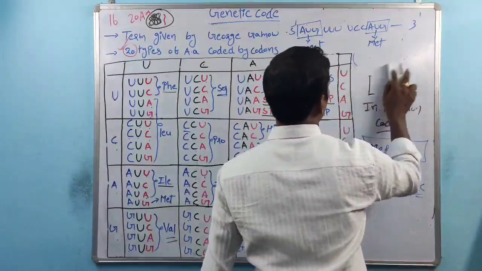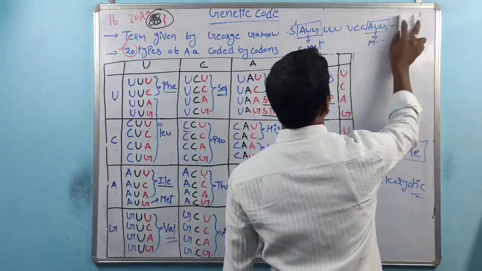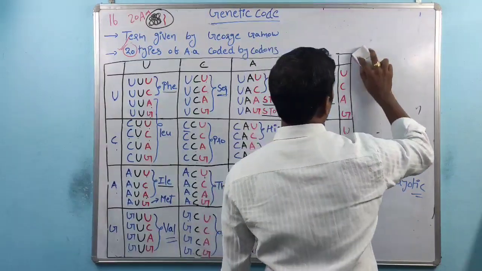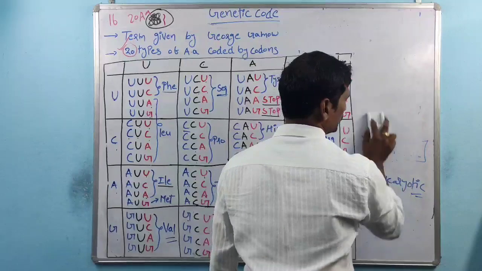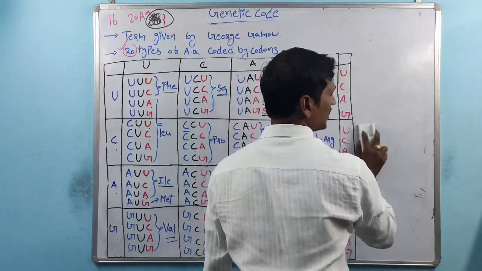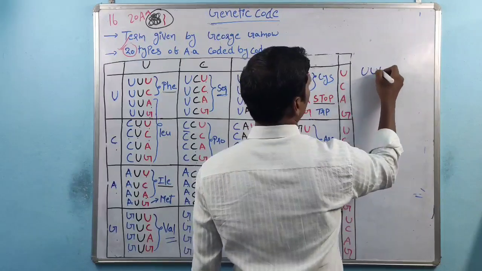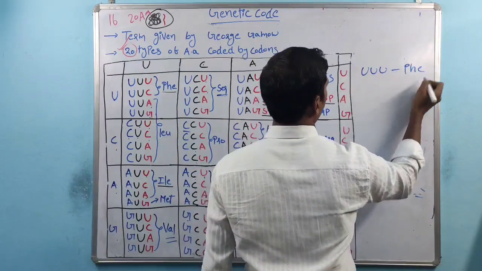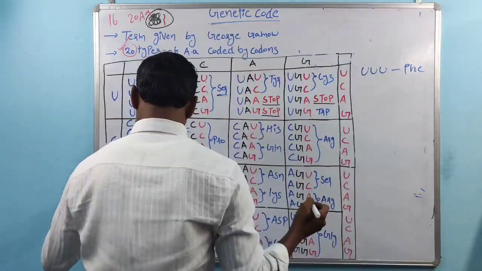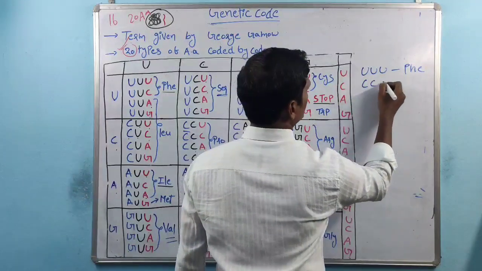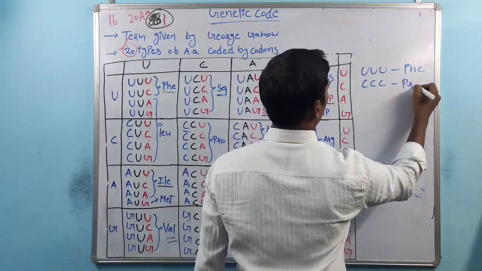See, here are some of the important codons which are asked from an examination point of view. UUU codes for phenylalanine. CCC codes for proline.